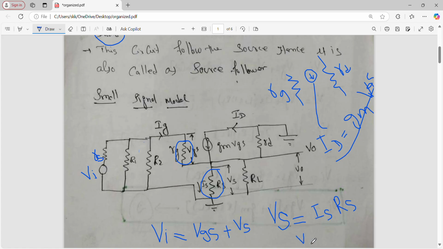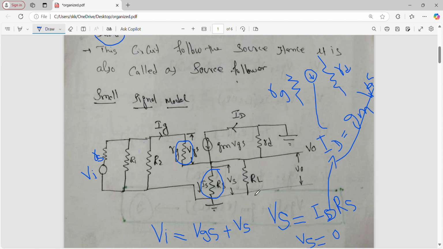Then in parallel, voltage is constant. So we are putting VS equal to Vo. VS is equal to Vo. Then listen, IS is equal to ID. We know that, no? IS is equal to ID. Okay, what is ID? ID is equal to gm into VGS.